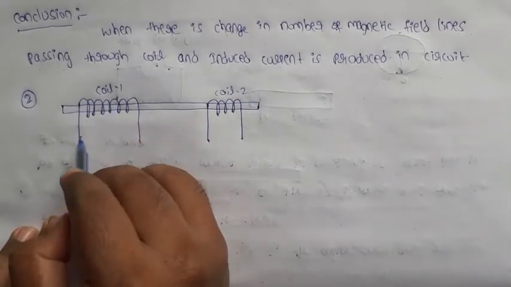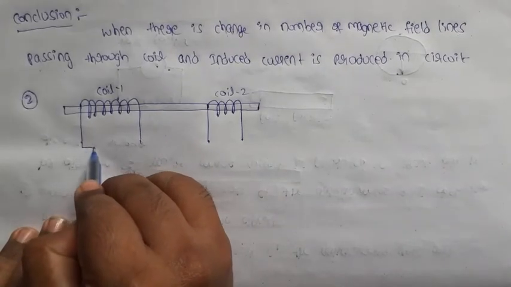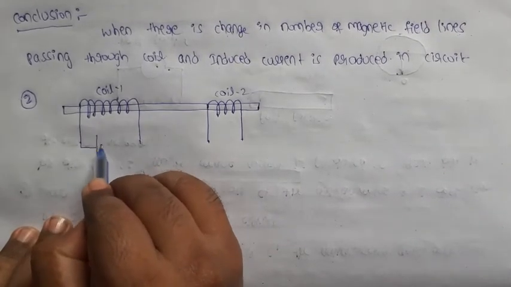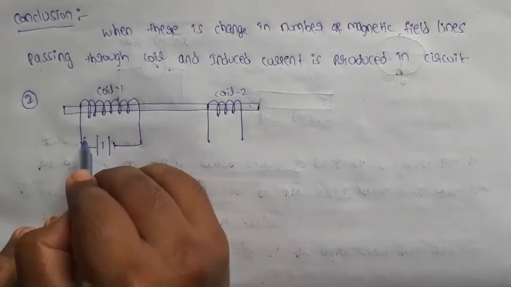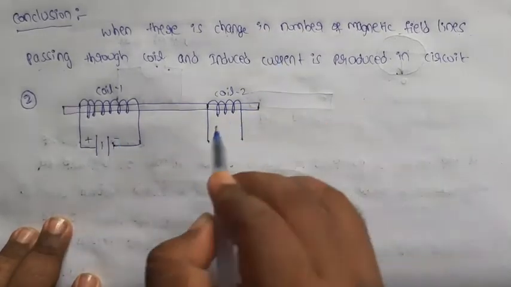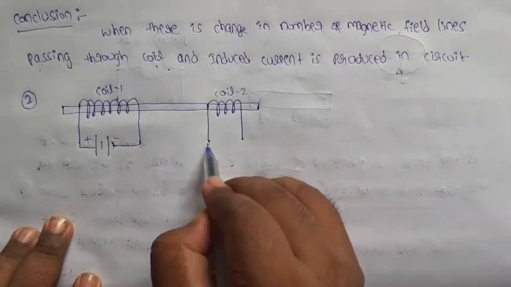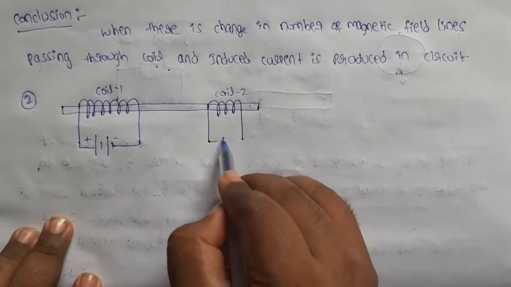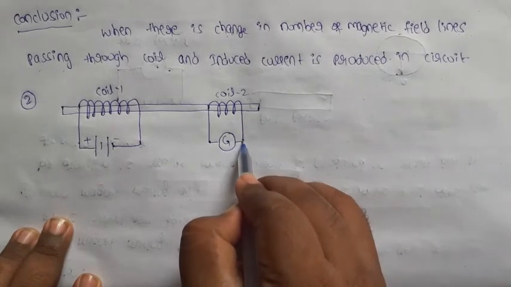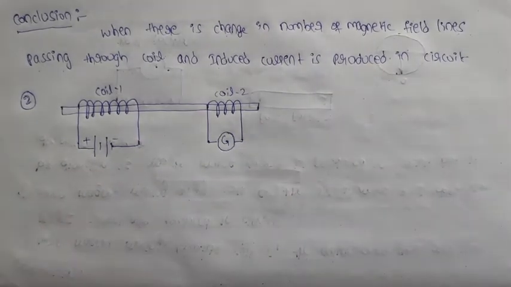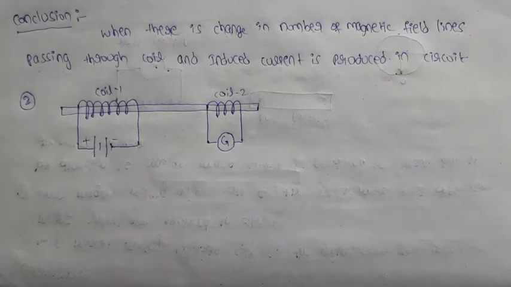Now coil 1 is connected to a battery. This is the battery, positive, negative. Now coil 2 is connected to a galvanometer. We already discussed the purpose of the galvanometer: to measure the current with respect to direction.